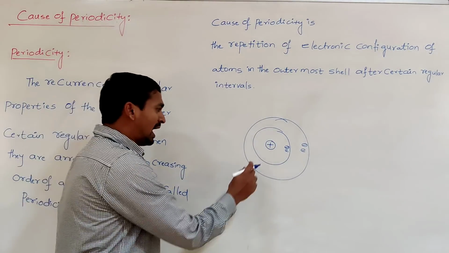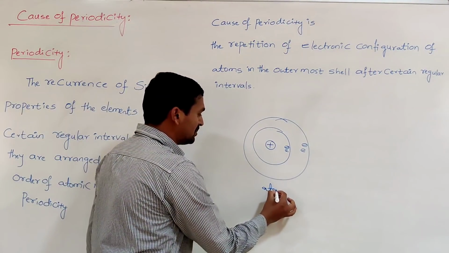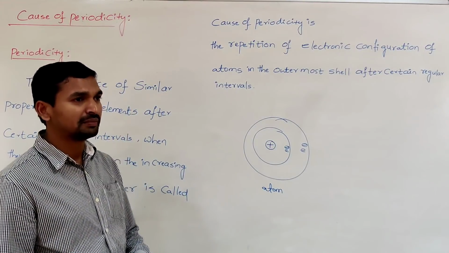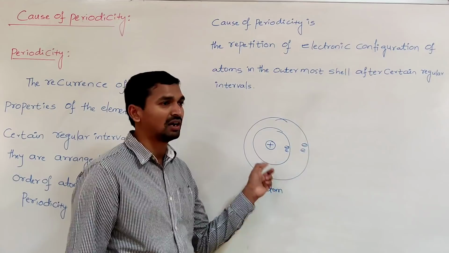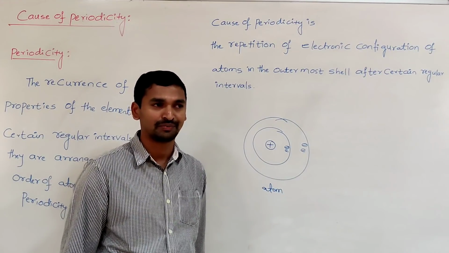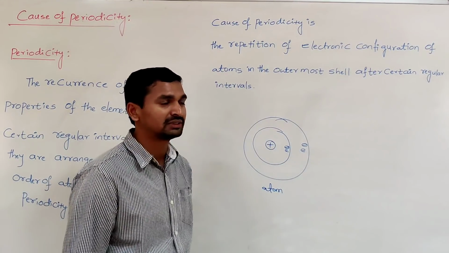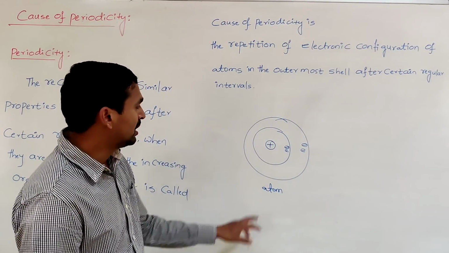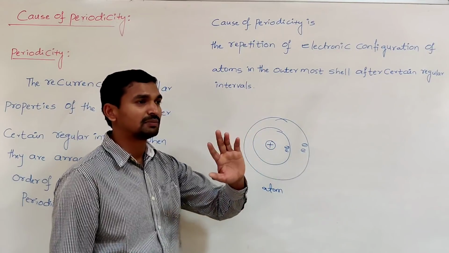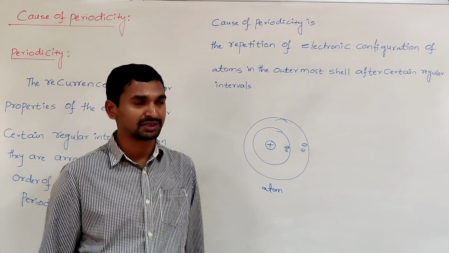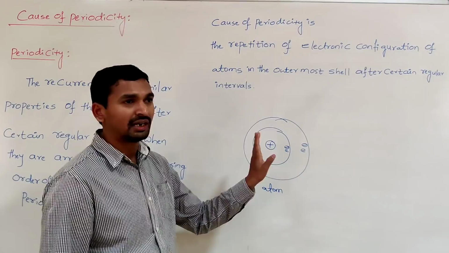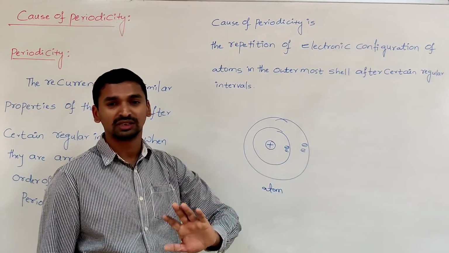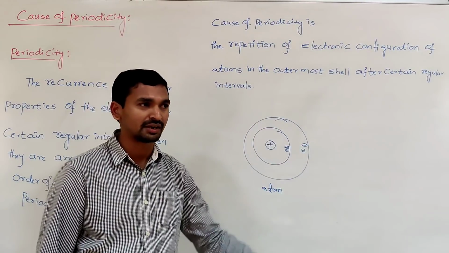So whenever an atom participates in a chemical reaction, does the whole atom participate? That means the nucleus and electrons all participate in the reaction? No. It has been found that in ordinary chemical reactions, the nucleus of the atom does not participate. The nucleus of the atom does not participate in the chemical reaction, which means the protons and the neutrons are not involved in the chemical reaction.